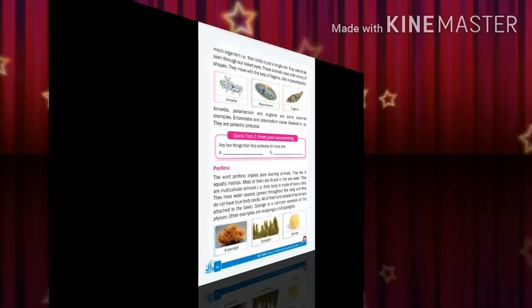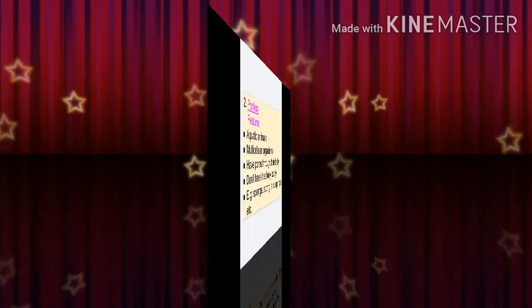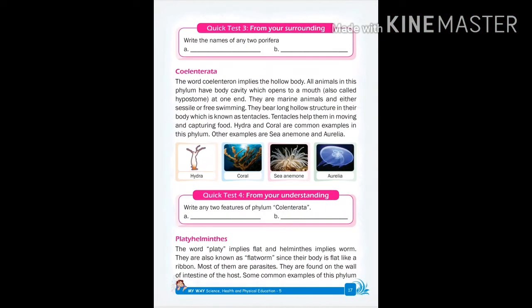Now let's move to number 2, that is Porifera. Porifera are those animals which have pores or small holes in their body. Mostly they are found in the sea, so they have an aquatic habitat. Porifera are made of many cells, so they are known as multicellular organisms. Another feature of Porifera is that they don't have a true body cavity or exact body organs. Some examples of Porifera are sponge, spongilla, etc.